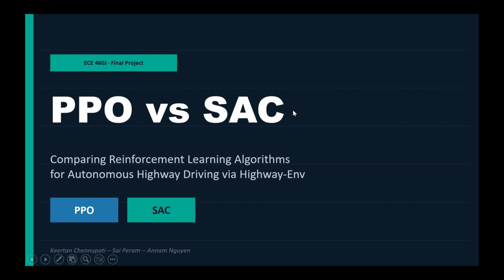Today, we're presenting our final project for Data Science Laboratory. The project we did is a comparison of two reinforcement learning algorithms for autonomous highway driving. We trained PPO and SAC agents to navigate a busy multi-lane highway.